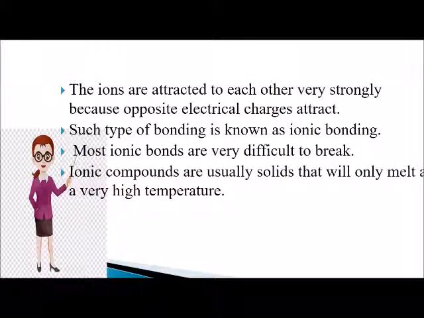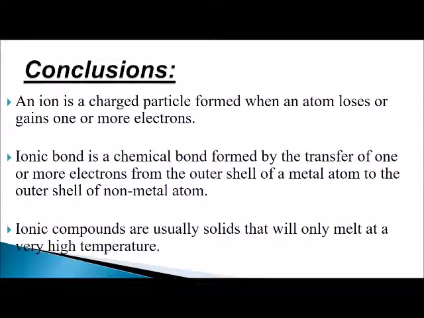Most ionic bonds are very difficult to break, and ionic compounds are usually solids that only melt at a very high temperature. An ion is a charged particle that is formed when an atom loses or gains one or more electrons. An ionic bond is a chemical bond that is formed by the transfer of one or more electrons from the outermost shell of a metal atom to the outer shell of a non-metal atom, and ionic compounds are usually solids that only melt at a very high temperature.